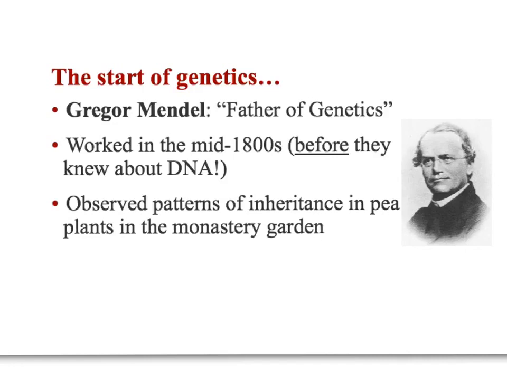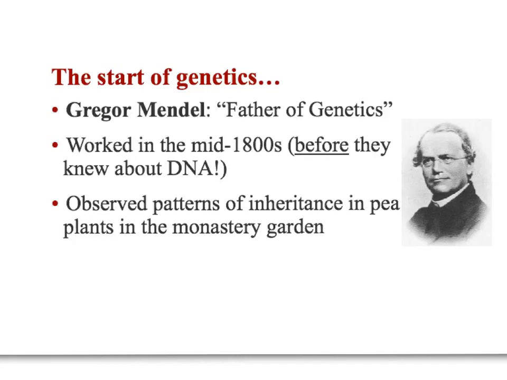And I think one of the absolute coolest things about Gregor Mendel is he was doing all this work in the 1800s. At this point, scientists didn't even know DNA existed. They didn't know chromosomes existed. They didn't know about alleles, different versions of genes. So he was able to figure out how one allele is passed down from one generation to the next without even knowing that DNA and chromosomes existed, which is pretty impressive.